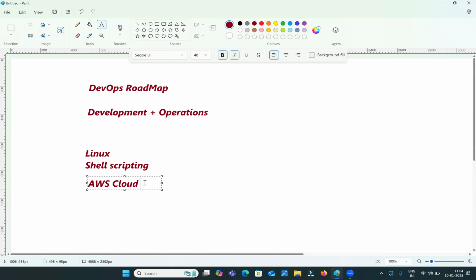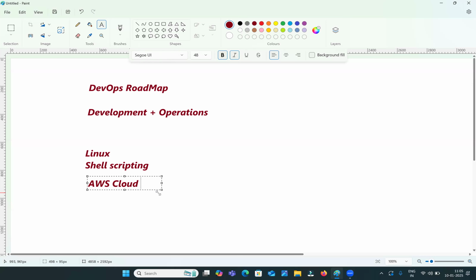But nowadays everyone is going with cloud. No one is going with on-premise infrastructure. In the cloud only, we create the required infrastructure to deploy our applications. That's why you should have very strong knowledge of the cloud also.